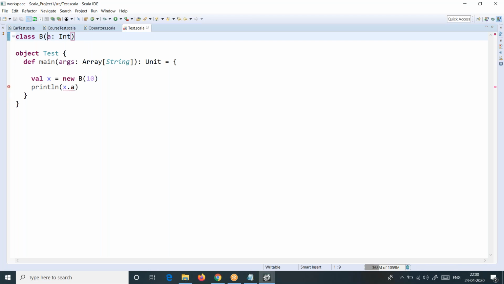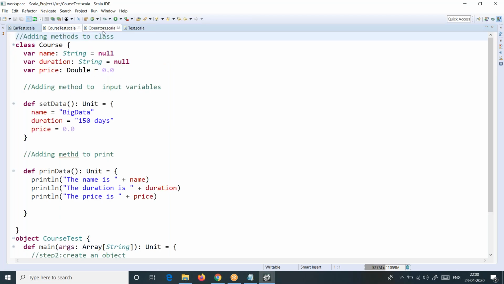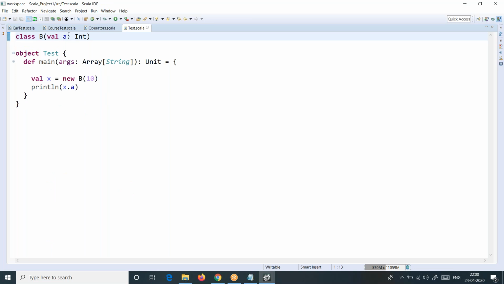That's why I am not able to access it. When I just remove that var, immediately you can see an error. They become private. Suppose I put val, still, what is that? Still we can access that variable here. Val is also public, but it is immutable.